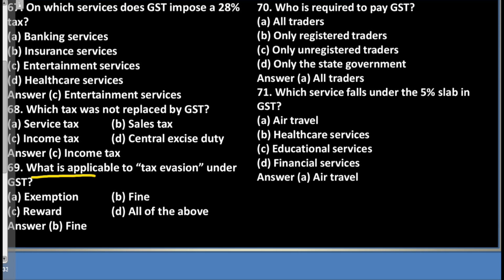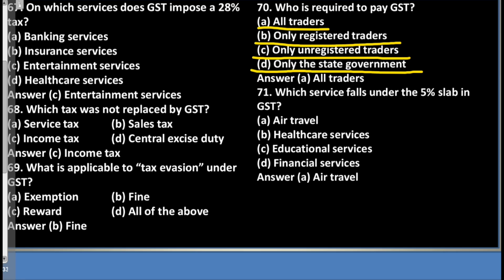Question 69. What is applicable to tax evasion under GST? A. Exemption. B. Fine. C. Reward. D. All of the above. Answer: B. Fine. Question 70. Who is required to pay GST? A. All traders. B. Only registered traders. C. Only unregistered traders. D. Only the state government. Answer: A.